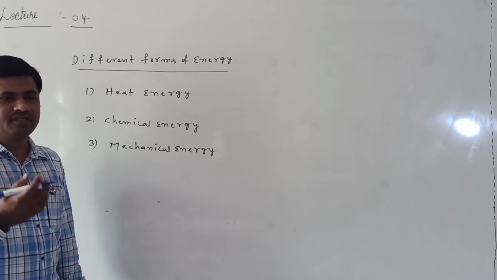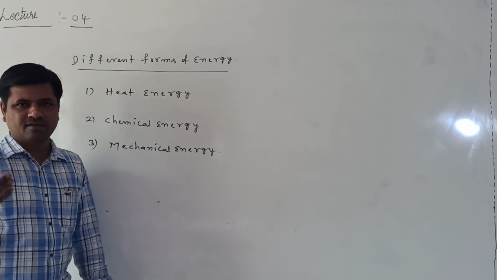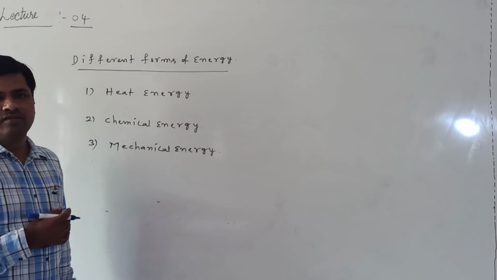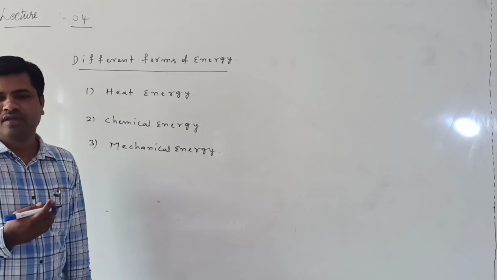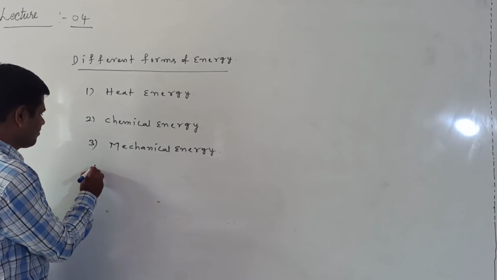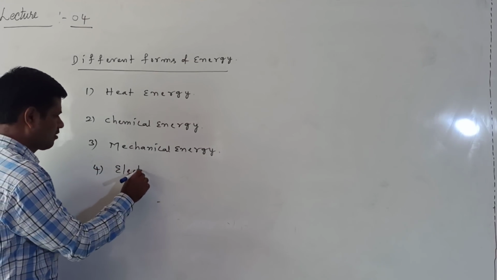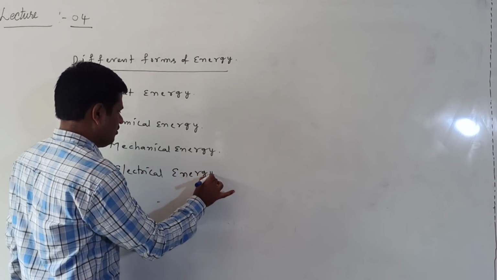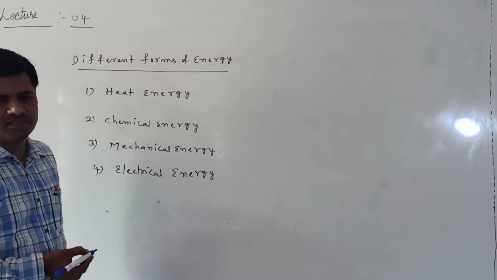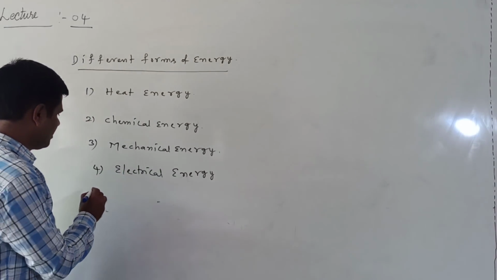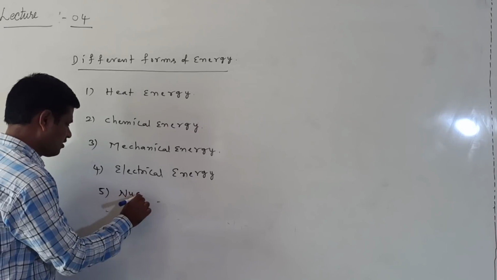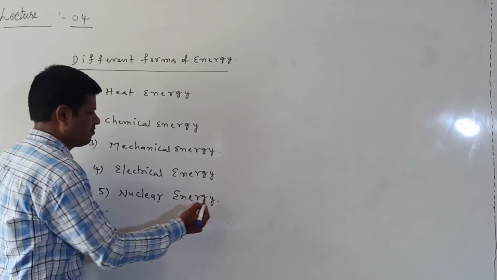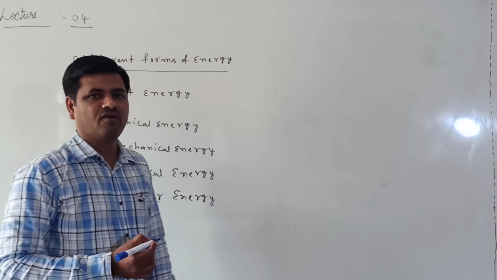Heat energy comes in the thermodynamics chapter. Chemical energy comes in chemical reactions in chemistry. Next is mechanical energy, which we will discuss here. Another one is electrical energy, which is produced by electric current. We use all of these in daily life. Next is nuclear energy, which is produced in nuclear reactors.